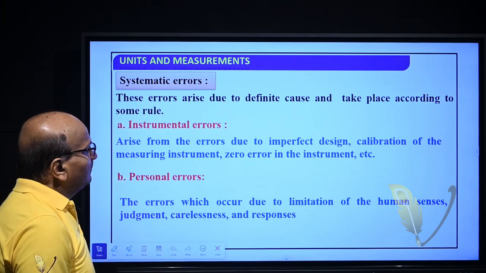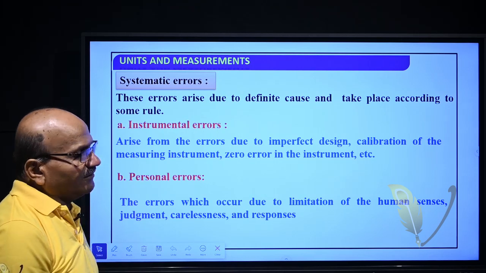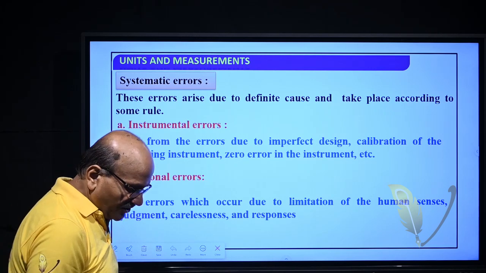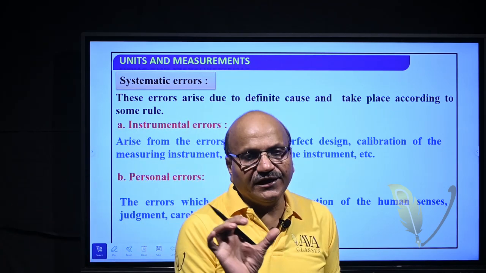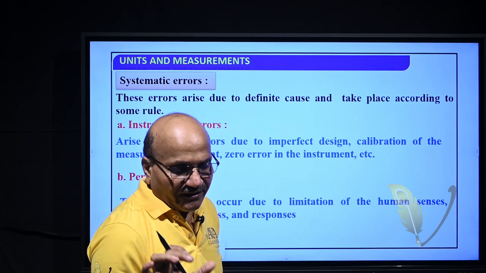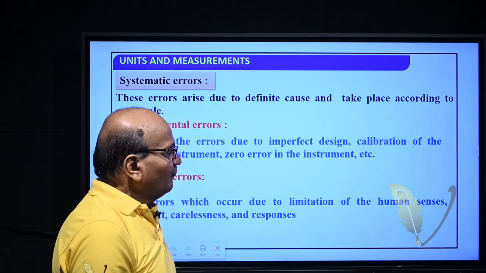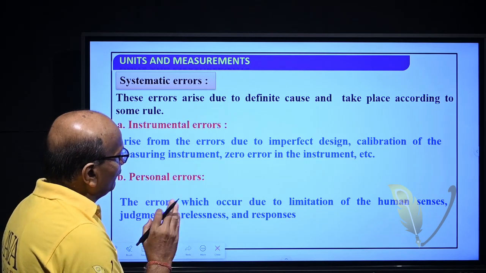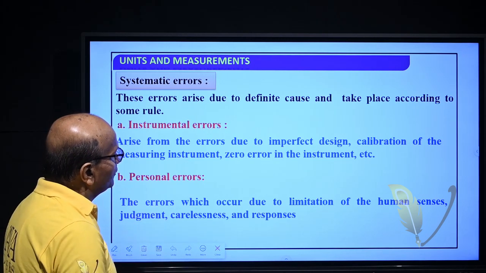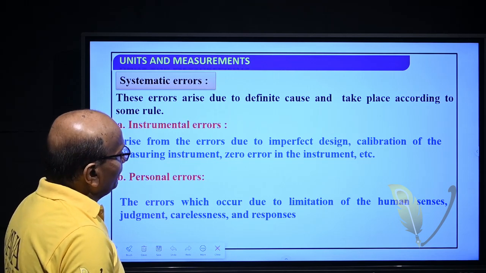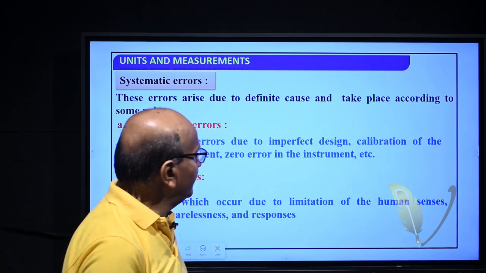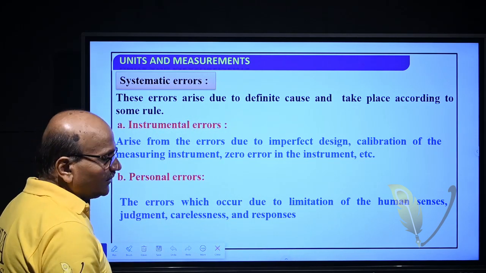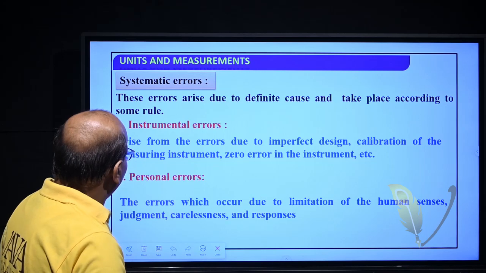For example, zero error is an instrumental error. In an instrument, for example a vernier caliper, there are two scales, one is the main scale and another is the vernier scale. For an accurate instrument, zero of the main scale should coincide with zero of the vernier scale. If these two do not coincide, then zero error arises. So zero error may be positive or negative.